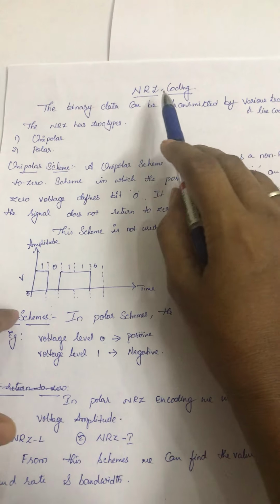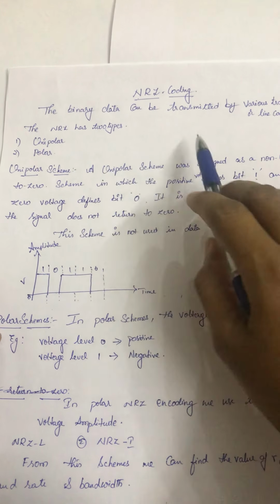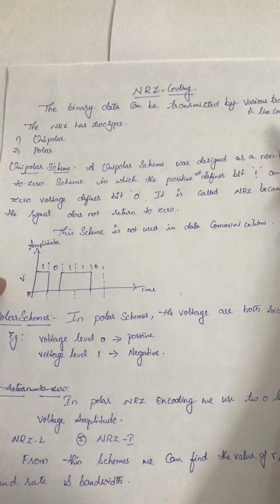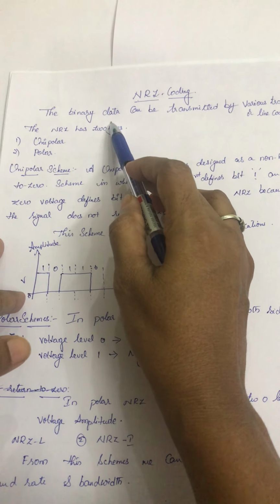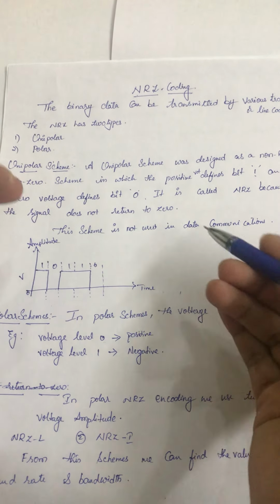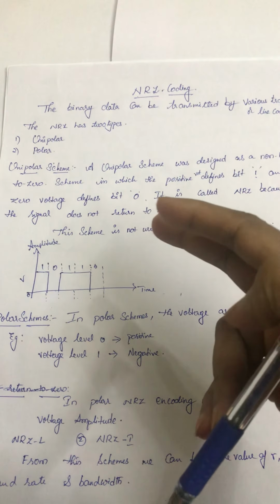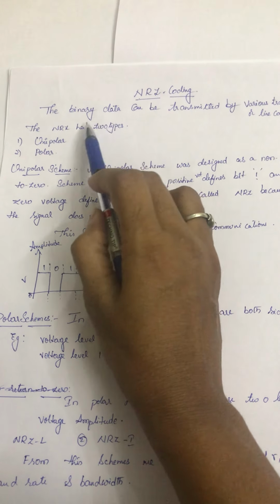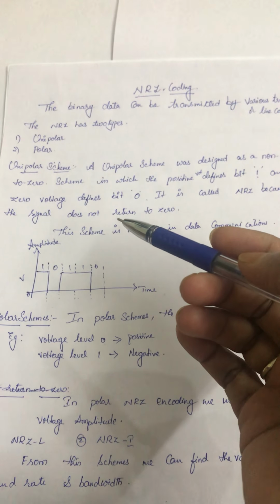What is NRZ coding? NRZ stands for non-return to zero coding. Here the binary data can be transmitted by various transmissions or line codes. First of all, what is binary data? All the decimal numbers can be converted into zeros and ones. 0 and 1, these are the two digits. That's why we call it binary data. So binary data can be transmitted by various transmission or line codes.